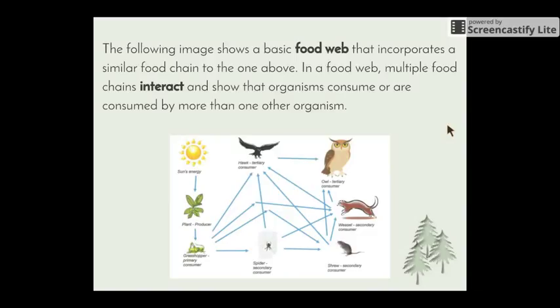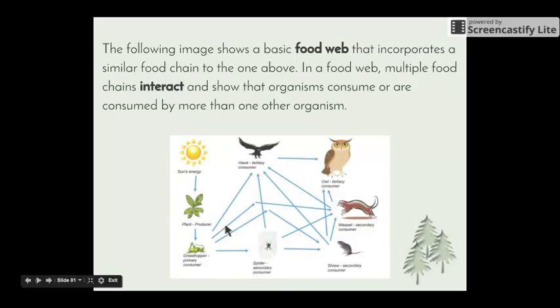This image shows us a basic food web that incorporates a similar food chain to the one from the previous slide. In a food web, multiple food chains interact and show that organisms consume or are consumed by more than one other organism. We can see here our plant is the producer, and it is eaten by the grasshopper. By following the arrows, we can see that the grasshopper is eaten by 4 different consumers: the spider, the weasel, the shrew, and the hawk. Then we can follow on from there. The shrew is then eaten by the hawk or the weasel or the owl.